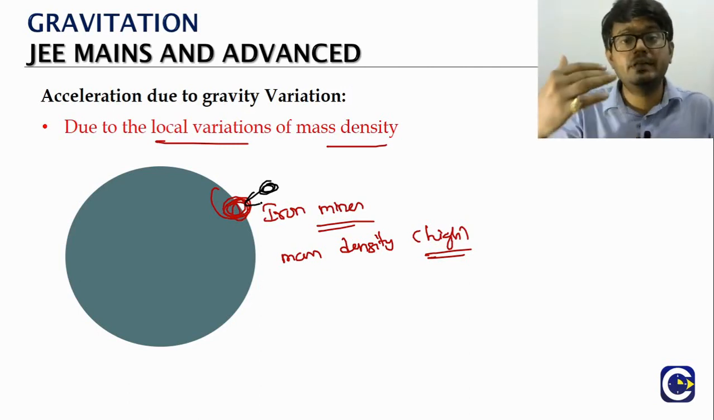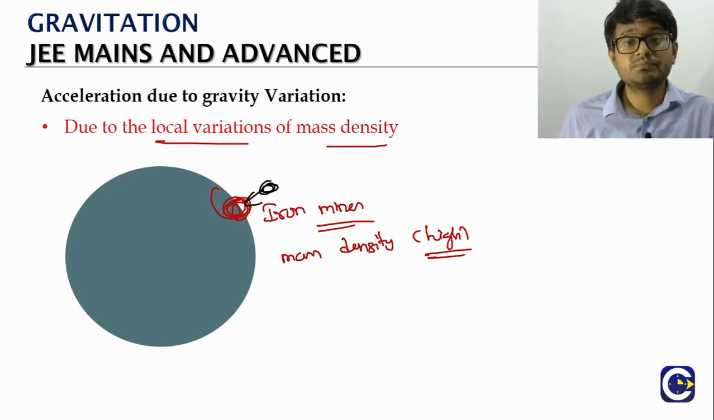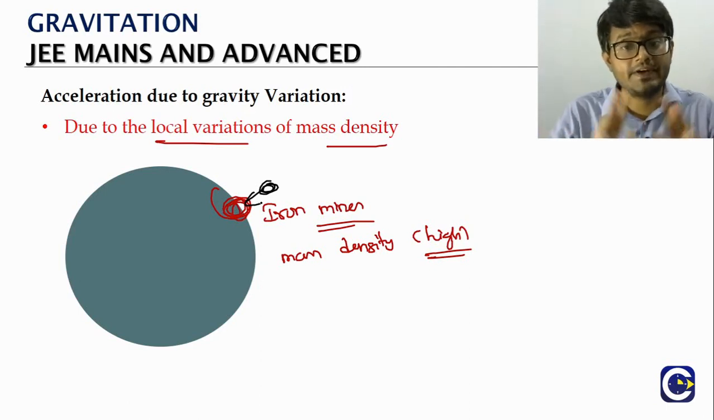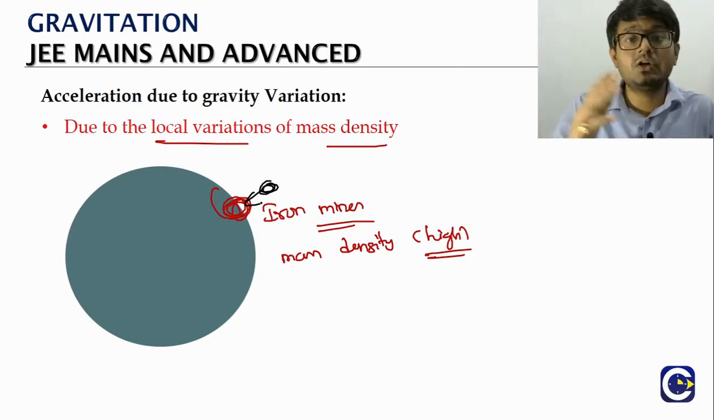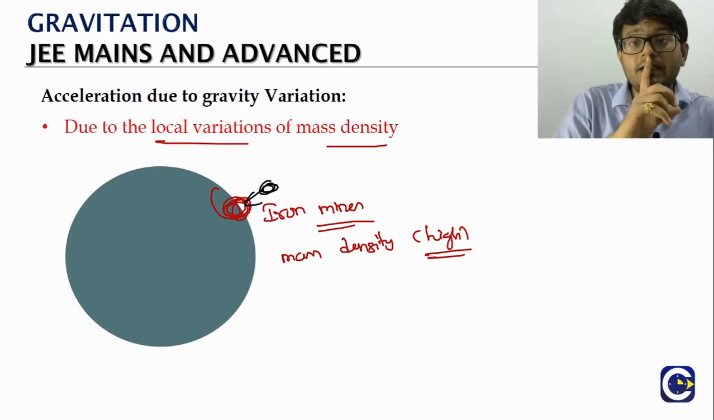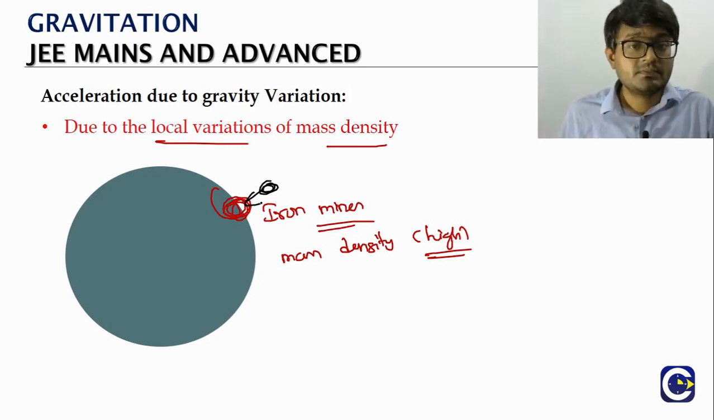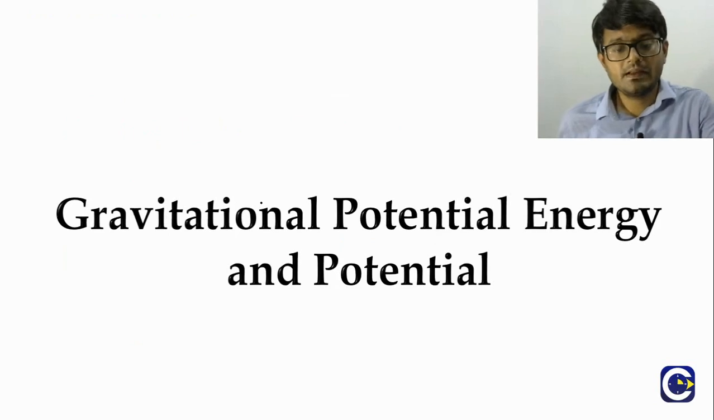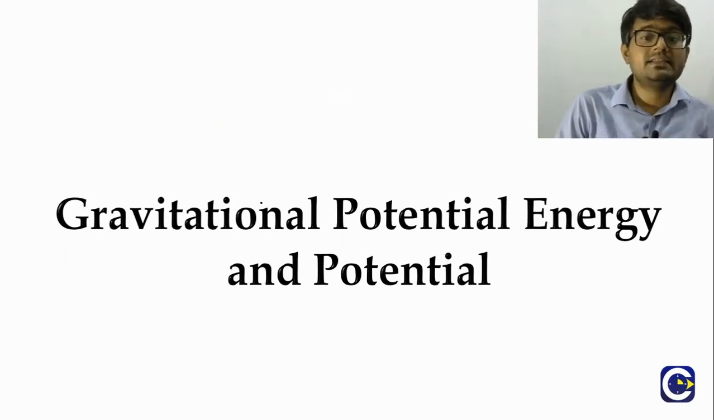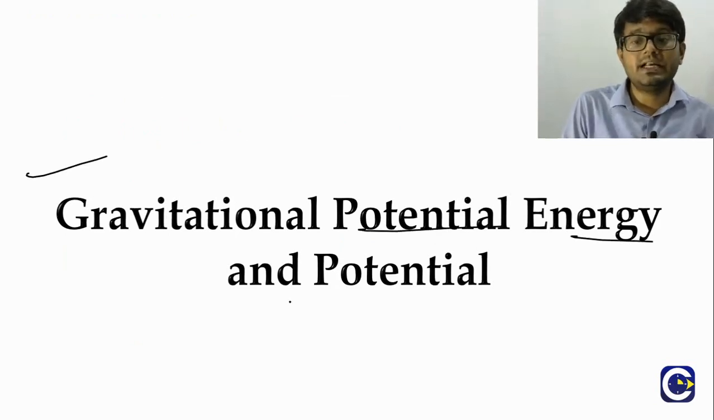That's the only thing. So this is how the acceleration due to gravity will change depending upon various factors. One is at a height, then depth. These are the two important ones. Then we have seen the effect of the irregular shape of the earth, the rotational effect, and local variations. The next idea is about gravitational potential energy and potential.